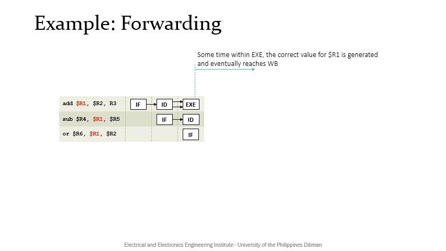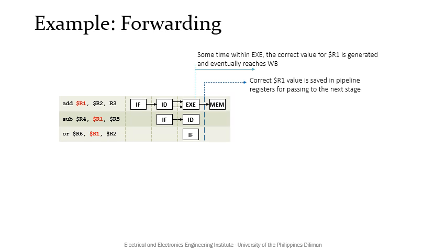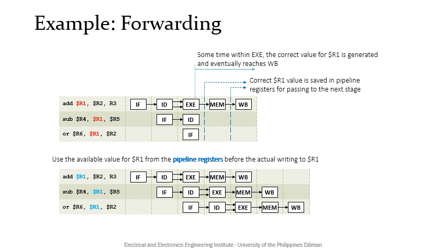For the sum to reach the write back stage, the sum or the correct R1 value is saved in the XMM register for passing. The sum is also saved into the mem write back pipeline register for passing. Thus, we can use the already available value of R1 from the pipeline registers before the actual writing to R1. For the subtract operation, we can quote-unquote forward the value from the XMM register instead of using the old value fetched from the ID stage. There must then be a new multiplexer for the ALU input to support this behavior.